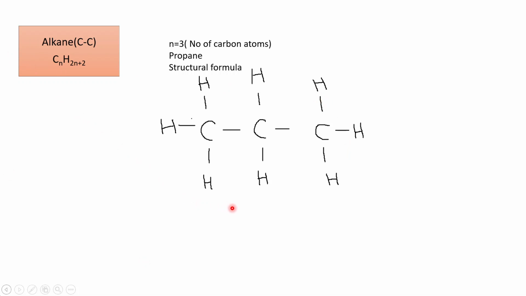So on putting down the hydrogen atoms, the structural formula of propane is ready. Count the number of carbon atoms, 3. Count the number of hydrogen atoms, 1, 2, 3, 4, 5, 6, 7, 8. Therefore, the molecular formula of propane is C3H8. You will verify from the general formula of alkanes by putting n equals 3, the molecular formula of propane.